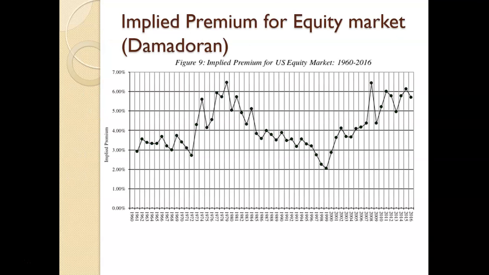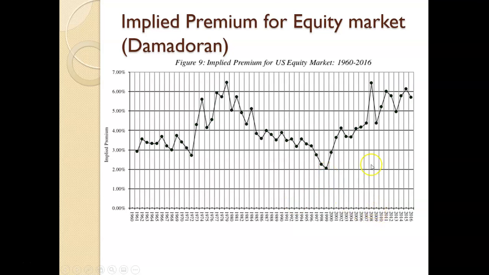Now, if I want to look at a 50-year time frame, almost 60 years, you'll notice that the implied equity market risk premium moves around over time. One issue with this implied equity market risk premium is that you do see some extremes. For example, in '99, when we were setting all-time records on the NASDAQ and there was clearly a frenzy about tech stocks, the implied equity market risk premium was significantly lower.